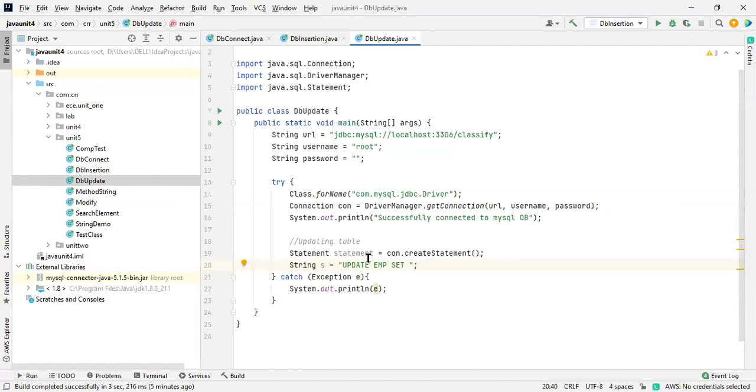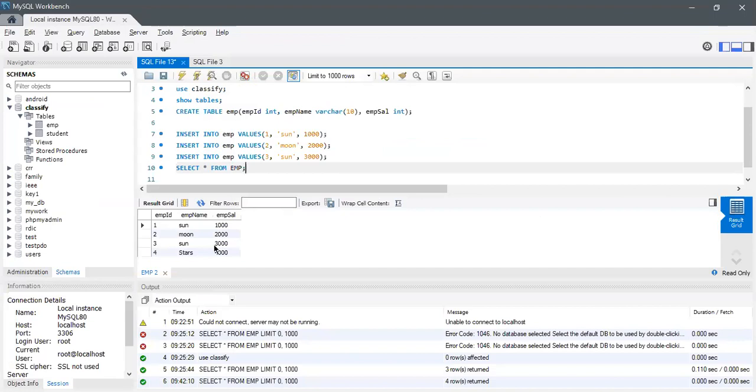This is also a keyword. Set EMP salary. I'm going to change the salary of the fourth one, what we inserted. I will change this 3,000 to 5,000.